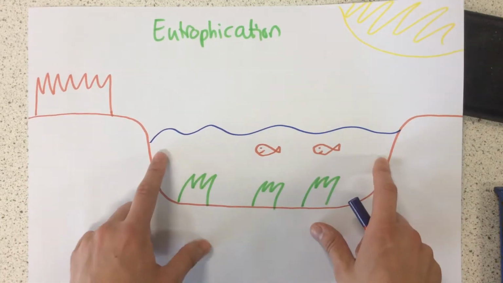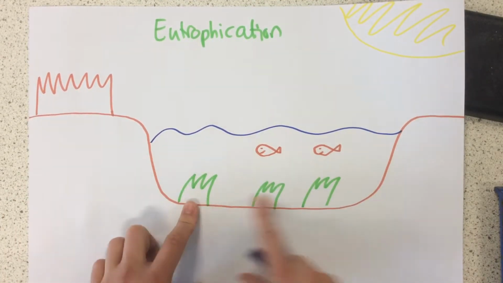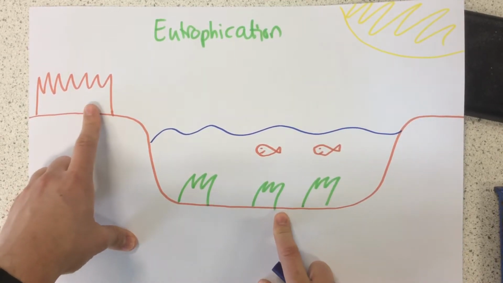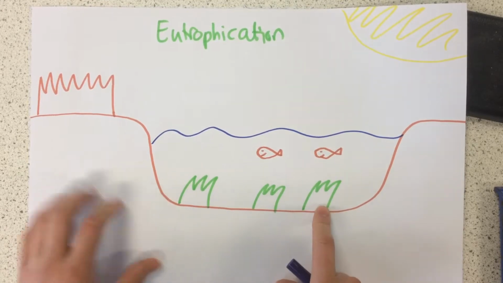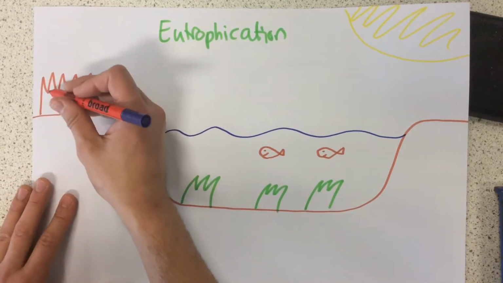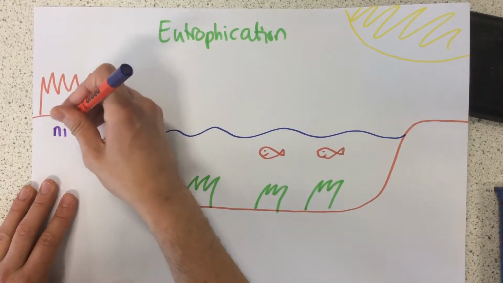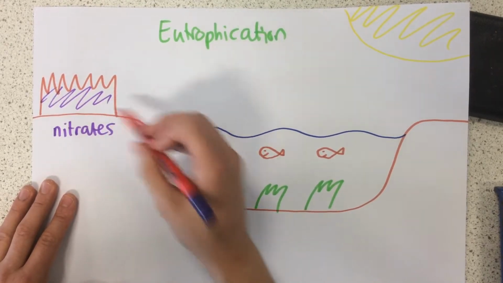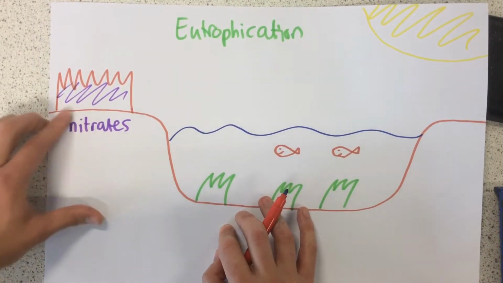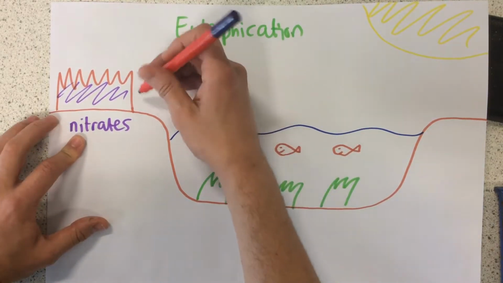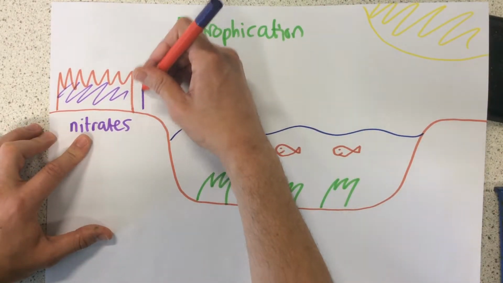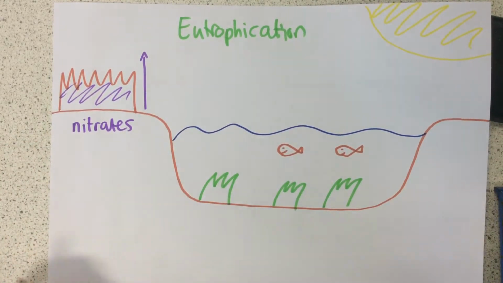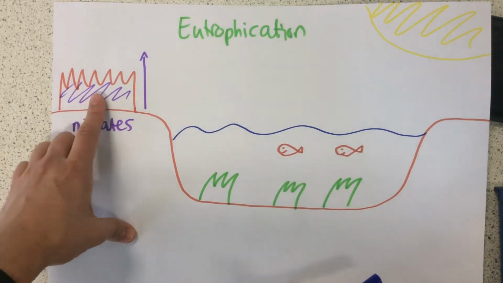So here at the moment we have a healthy lake. We've got fish, we've got aquatic plants, there's the sun up here, and this is a farmer's field right next to the lake. So, first of all, what the farmer does is he or she puts nitrates onto the crops. Nitrates are just a type of fertilizer, or within fertilizers, that encourage plants to grow. So what happens is this. The nitrates are put on the crops.